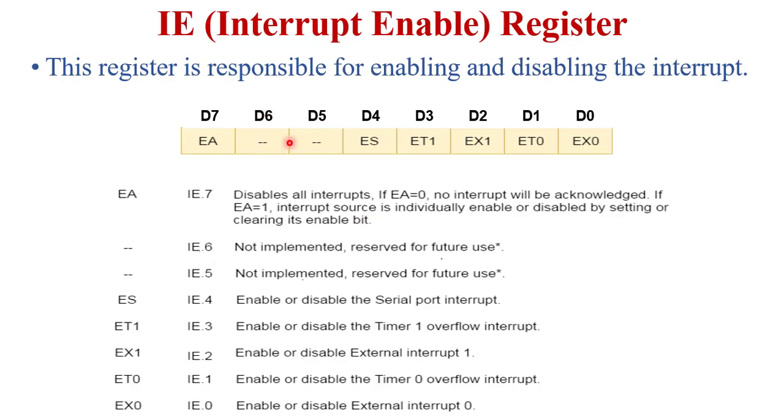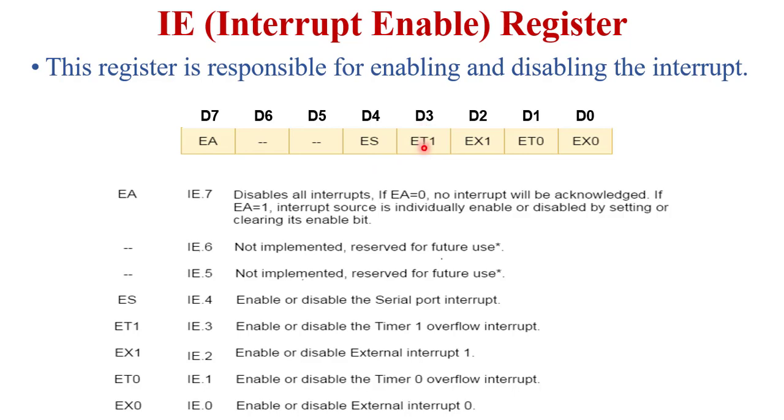Next are the D6 and D5 bits, also known as IE6 and IE5. These two bits are not implemented and are reserved for future use. Next is the D4 bit, which is used for enabling or disabling the serial port interrupt. If this bit is 1, it enables the serial port interrupt. If this bit is 0, it disables the serial port interrupt.